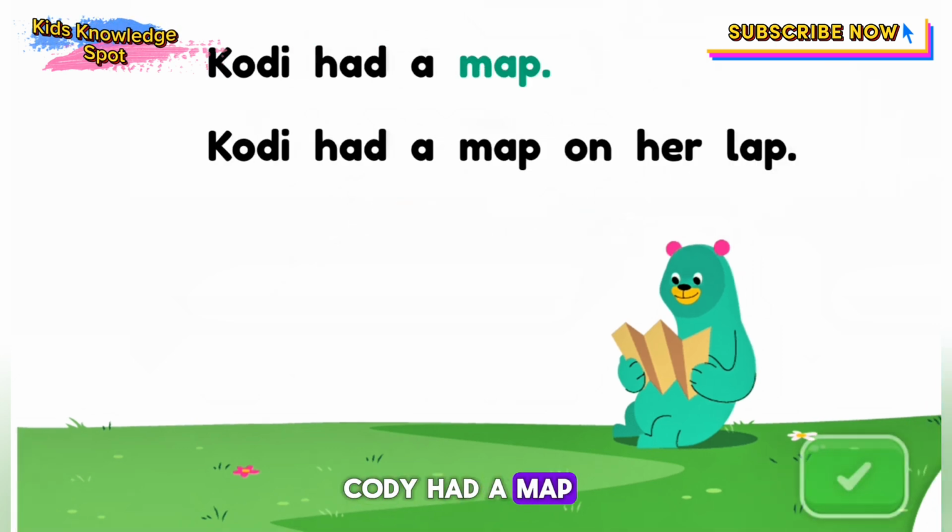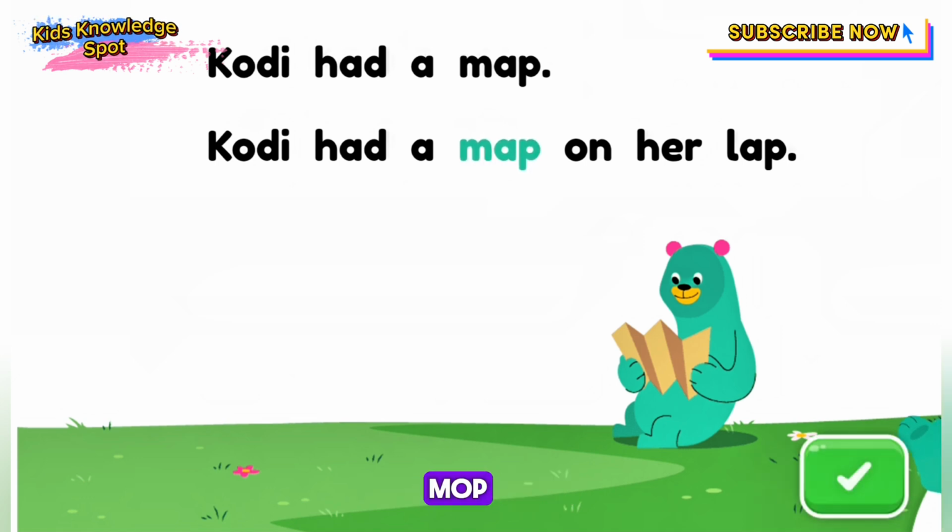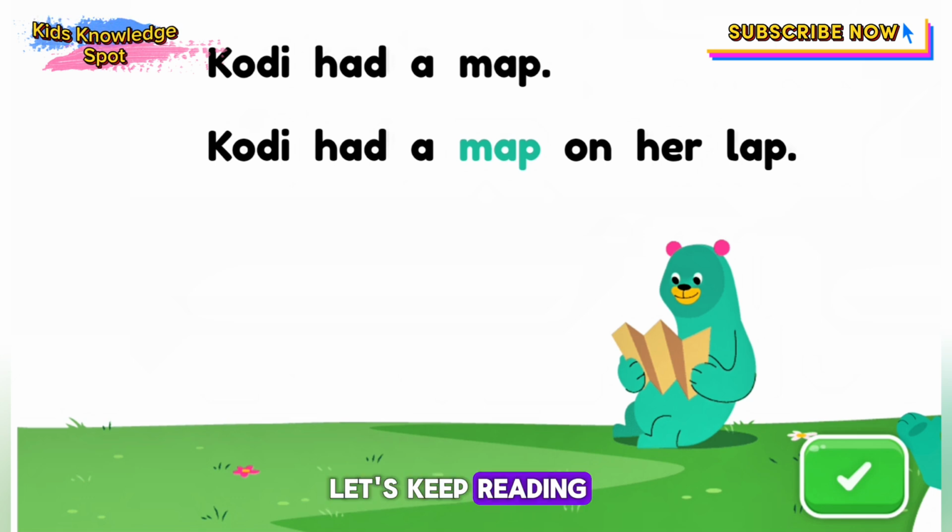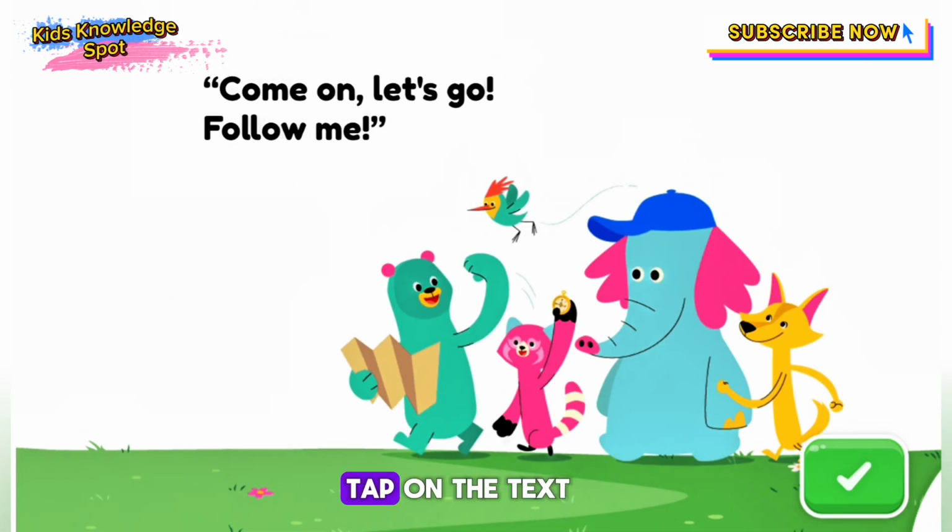Cody had a map. Cody had a mop on her lap. Which word am I reading wrong? Tap it. Mop. Woohoo! Let's keep reading. Tap on the text and I'll read it out loud.